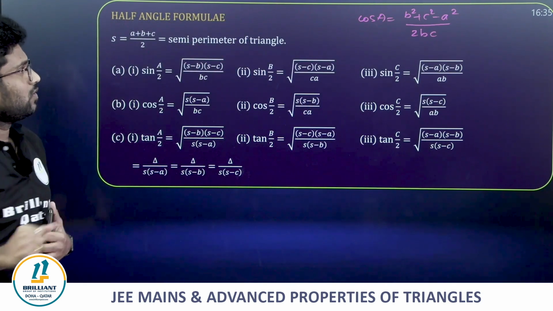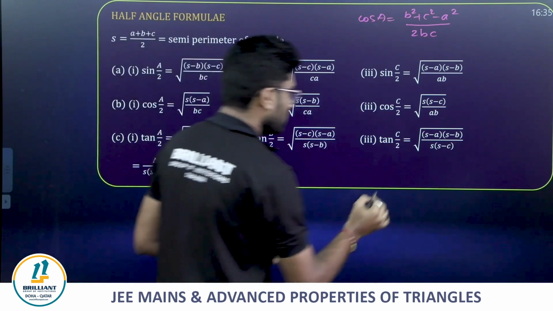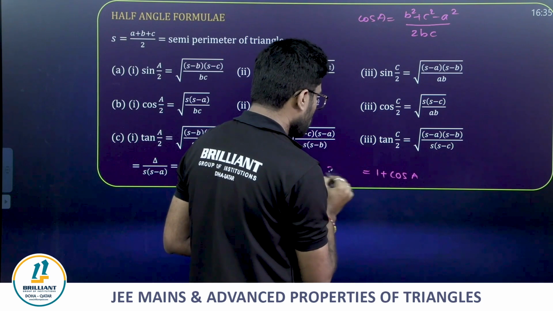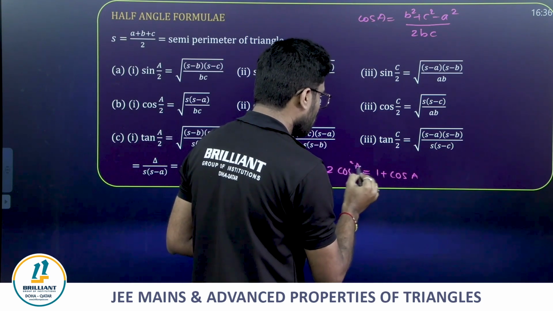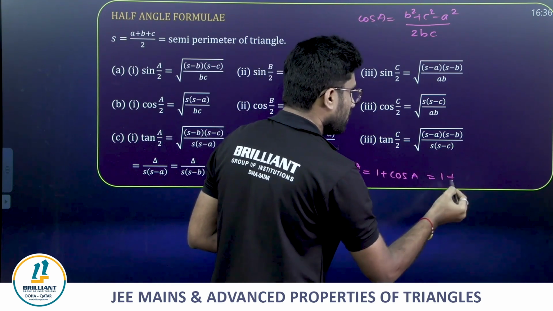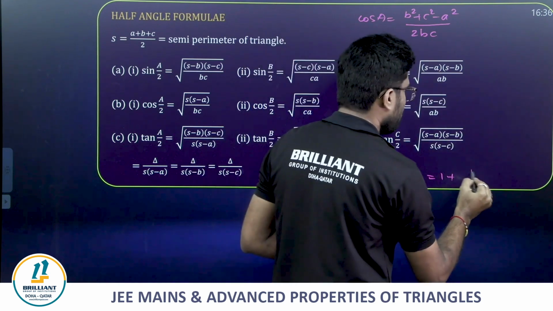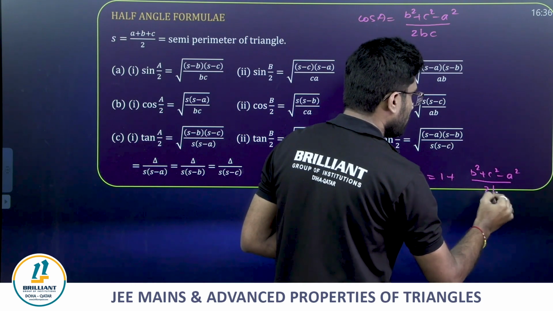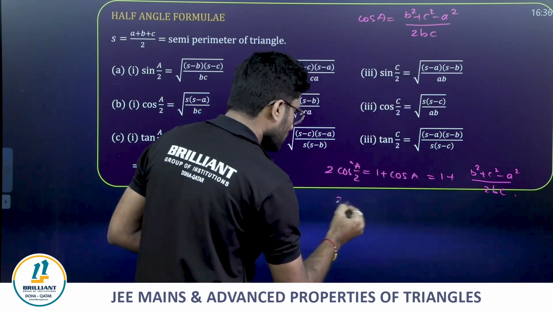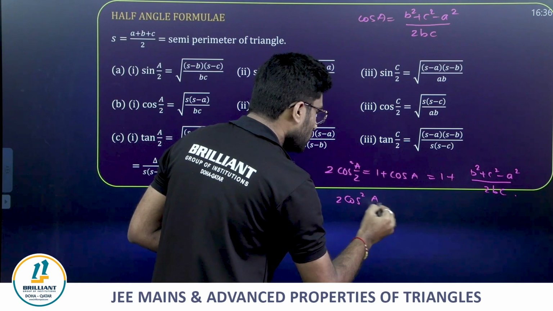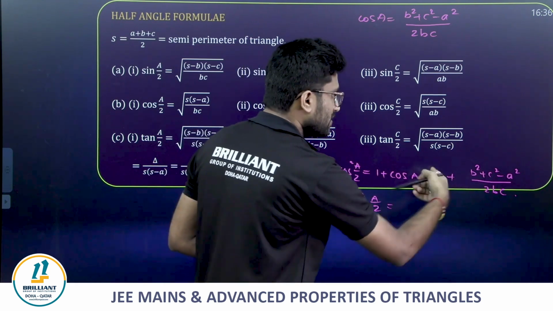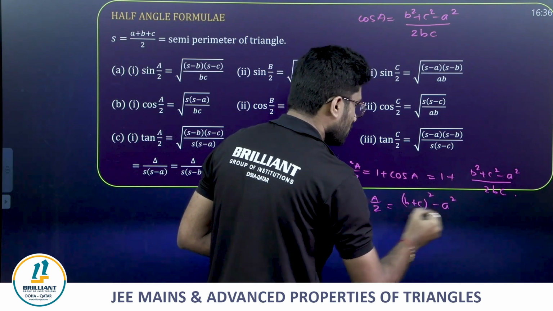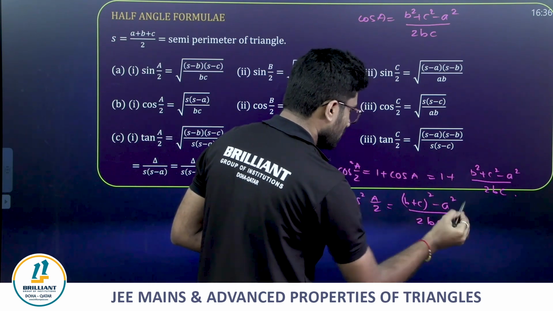Now 1 plus cos A, we know, is 2 cos square A by 2, which is 1 plus (b square plus c square minus a square) divided by 2bc, which is nothing but 2 cos square A by 2 equals (2bc plus b square plus c square, that is (b plus c) whole square, minus a square) whole divided by 2bc.